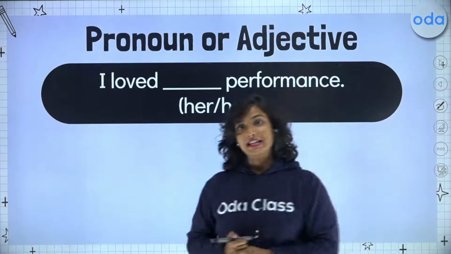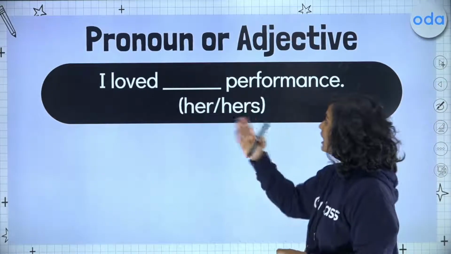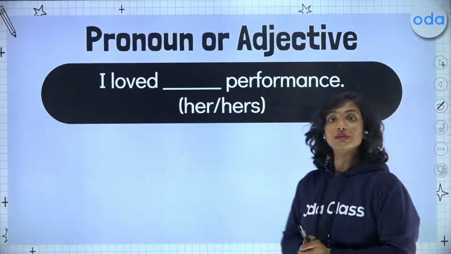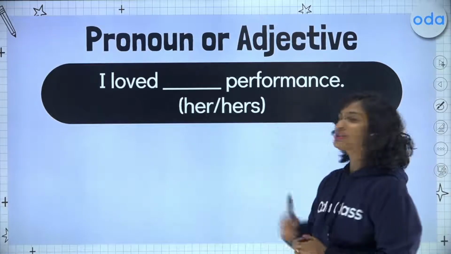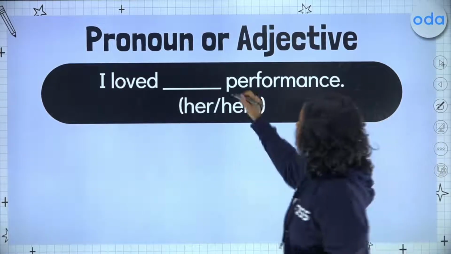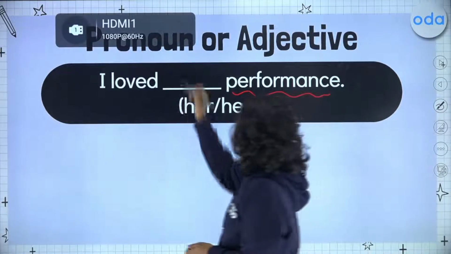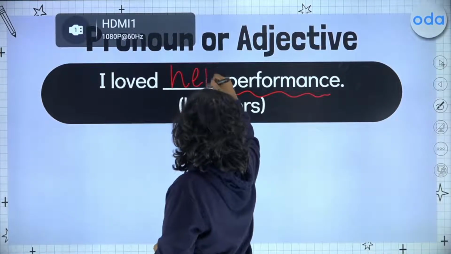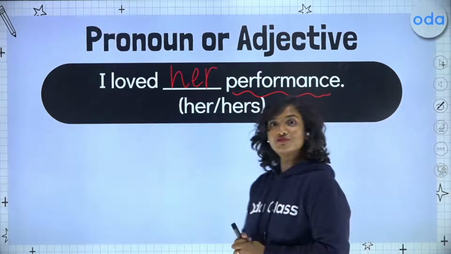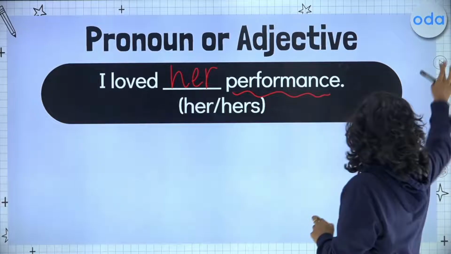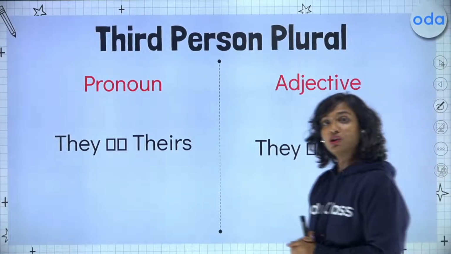So let's take an example to understand this. I loved blank performance. Should I use her here or should I use hers? Since our noun is right after our blank, we will use our adjective, which is her. I loved her performance. Now, I want us to move on to the plural.